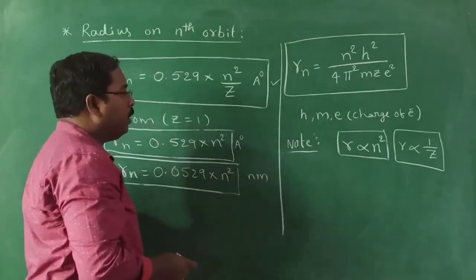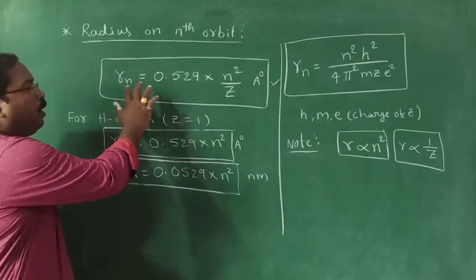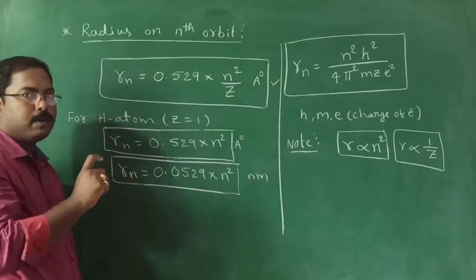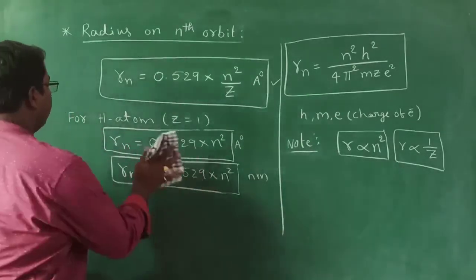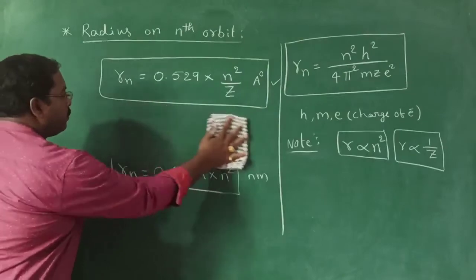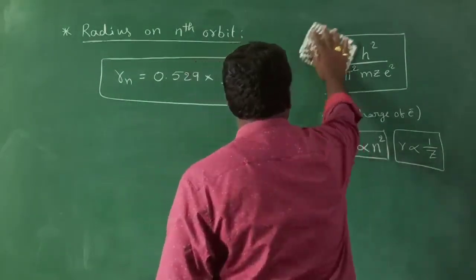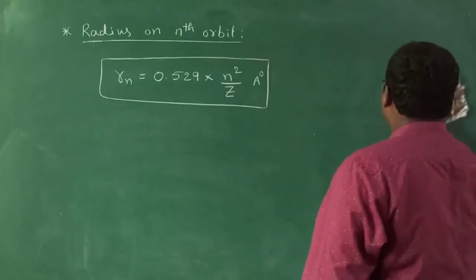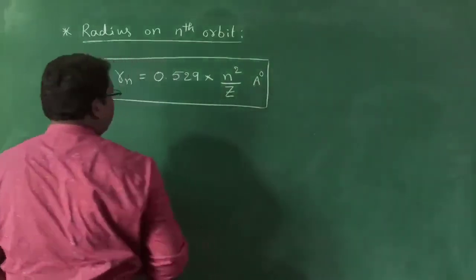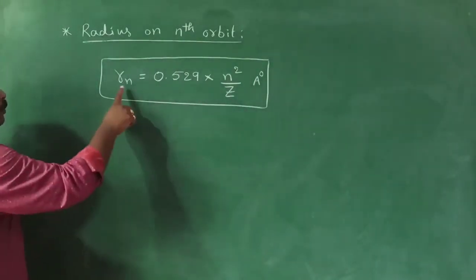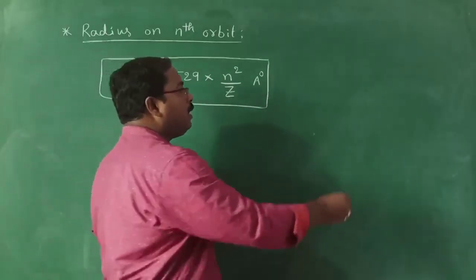Now, copy all these formulas, then I will give you a simple small formula related to this one. Add formula relation. So we came to know that radius is directly proportional to orbit number. Correct or not?